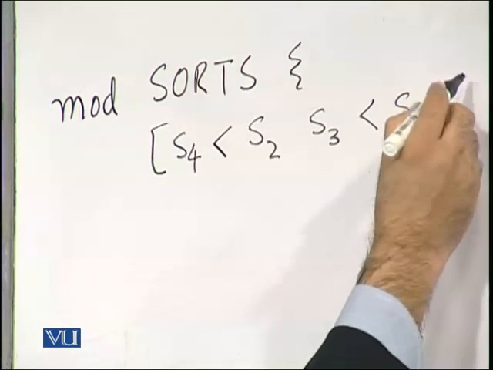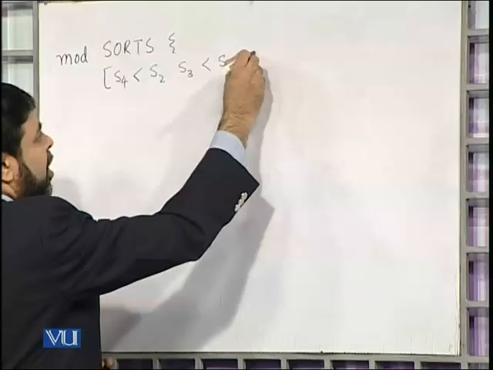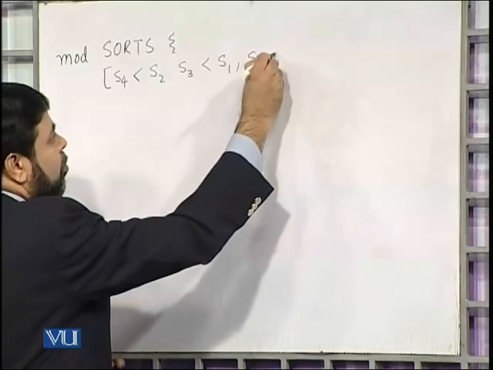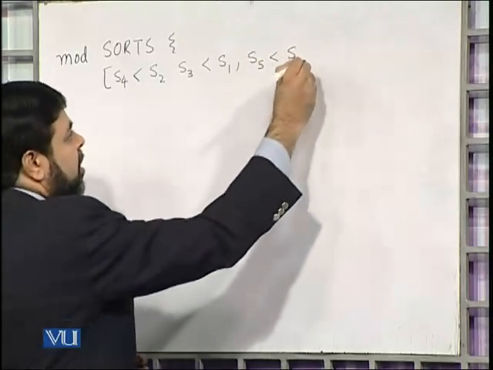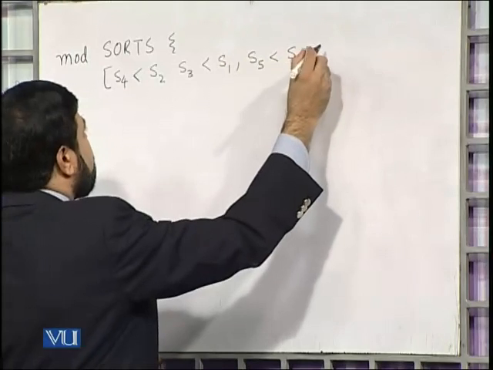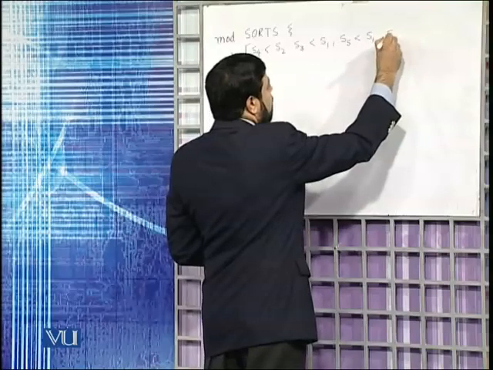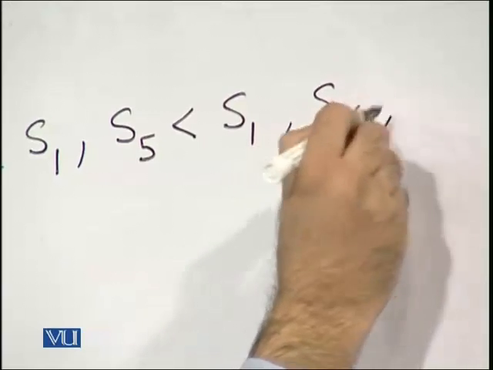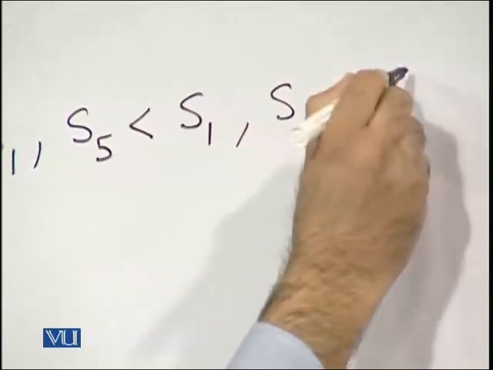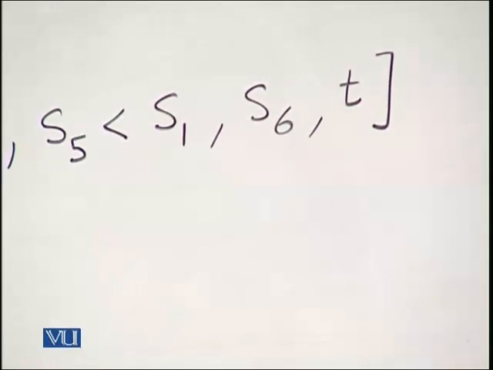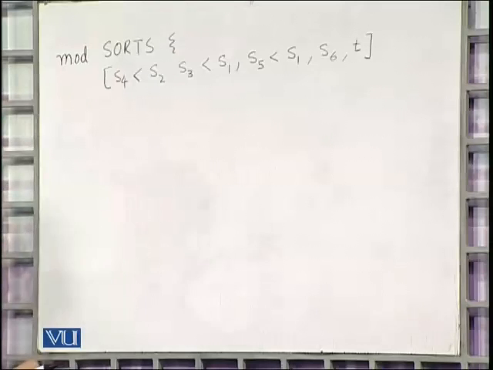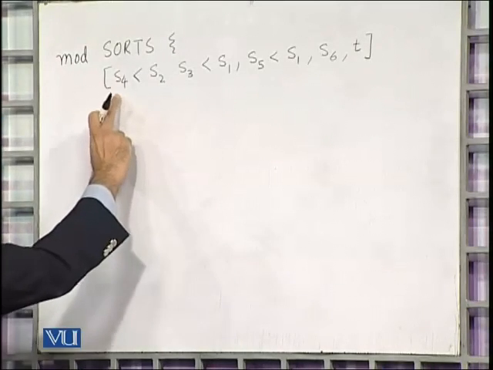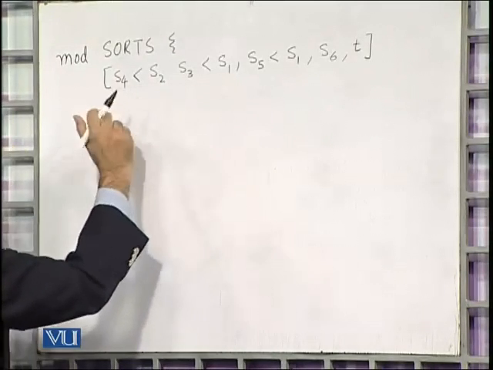Then we say we have this sort S5, which is less than S1. And then we have other sorts S6 and T. So these are the sorts used in this module, and there is an order defined here.